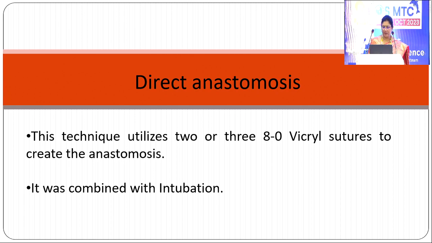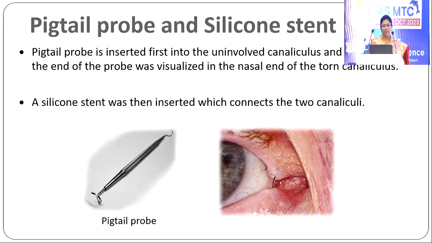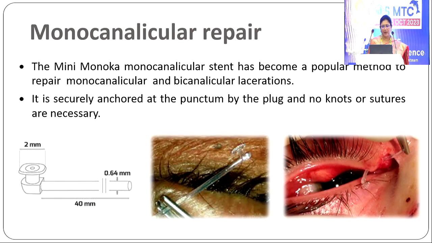Direct anastomosis is done with 8-0 Vicryl suture. It can be combined with intubation for patency of the canaliculus. The pigtail probe is inserted into the uninvolved canaliculus and rotated until the end of the probe is visualized in the nasal end of the torn canaliculus. A silicone stent is then inserted which connects the two canaliculi.